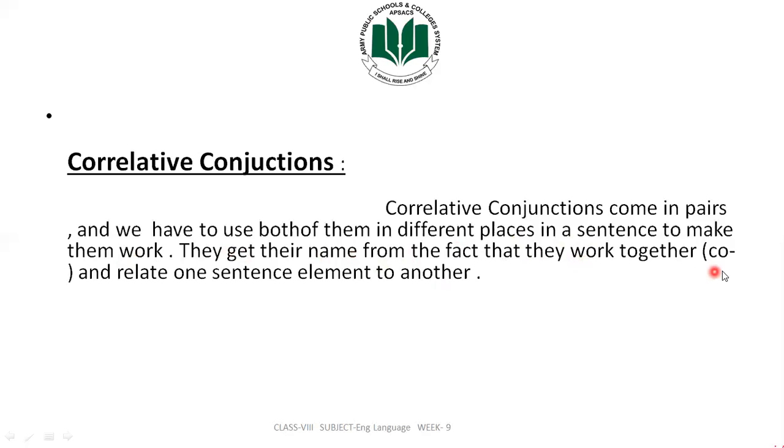Co means, as you know from co-education, that both boys and girls get their education together. So this is what is meant by co-education. So there is the word co. Co means both, two, and relate one sentence element to another.